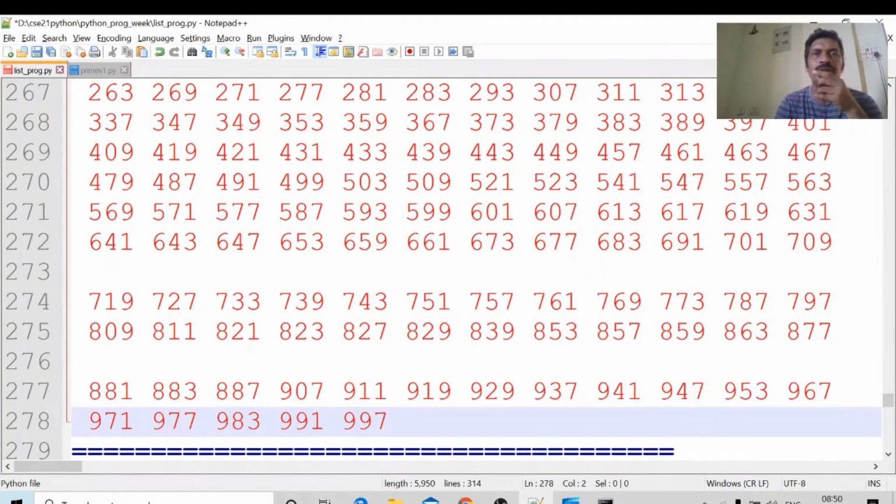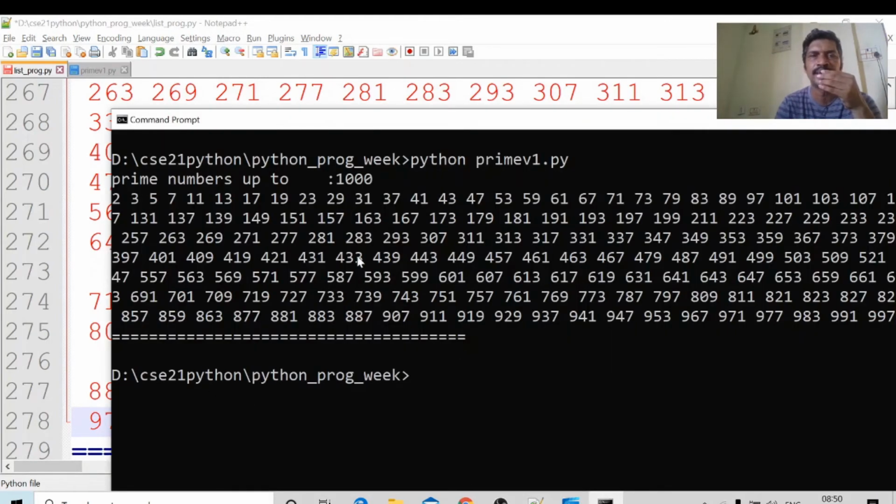Okay, I want to check whether 827 is prime or not. I want to check whether the number 827 is prime or not. It is generated. Just I will execute this program, prime dot p. Enter the number.